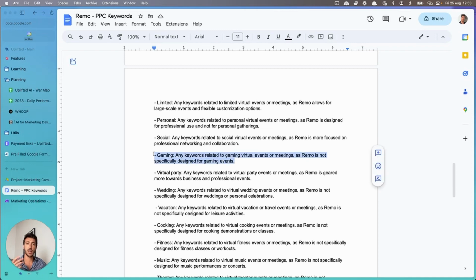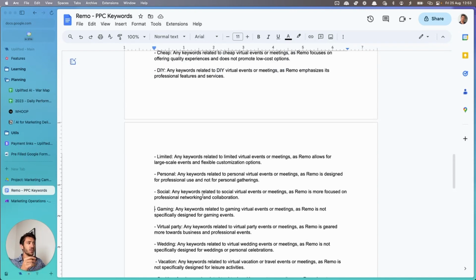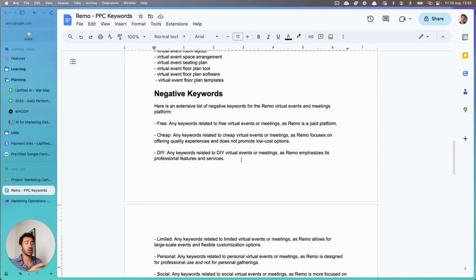This is an example of a negative keyword, but it can also spark some ideas related to the business itself. So maybe some companies are using gaming virtual events and we could try to make a campaign out of that. So all the information that we get inside this document is automatically generated.